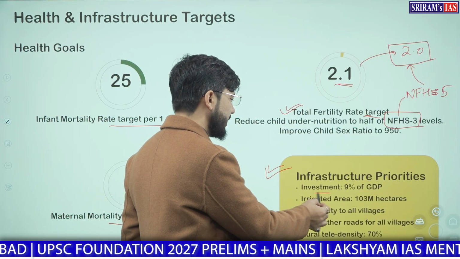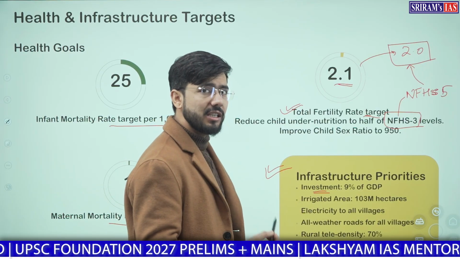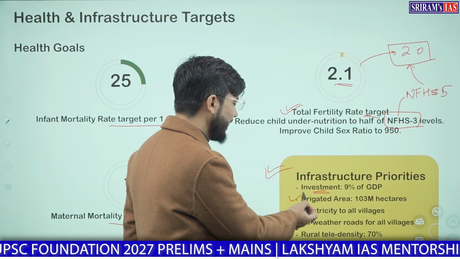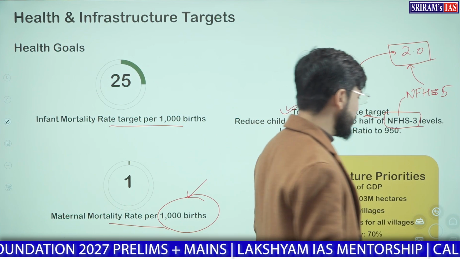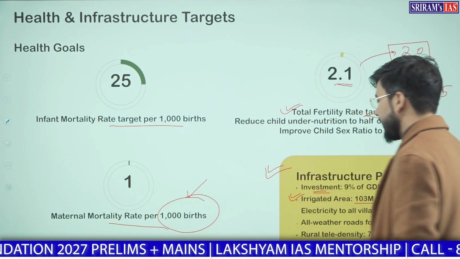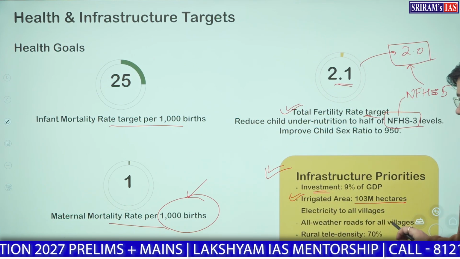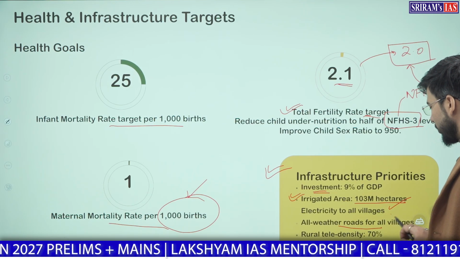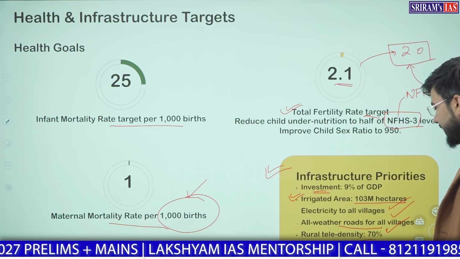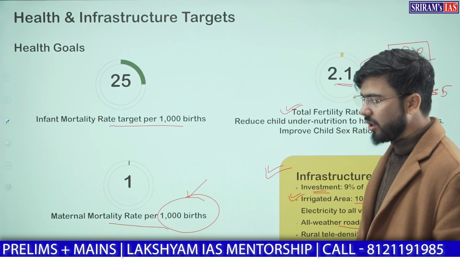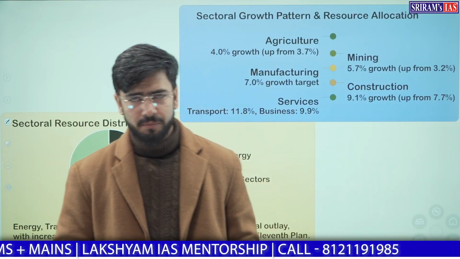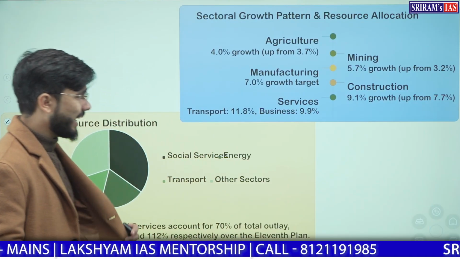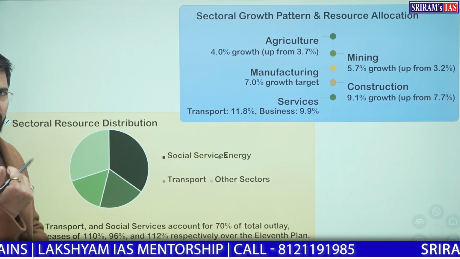Infrastructural priorities: investment was to be increased to 9% of the GDP. Irrigated land in India was to be increased to 103 million hectares. Electricity to all the villages, all weather roads to all the villages, rural tele-density of 70%, complete freight corridors. This all was to be set up. Understood? One more slide for such targets.